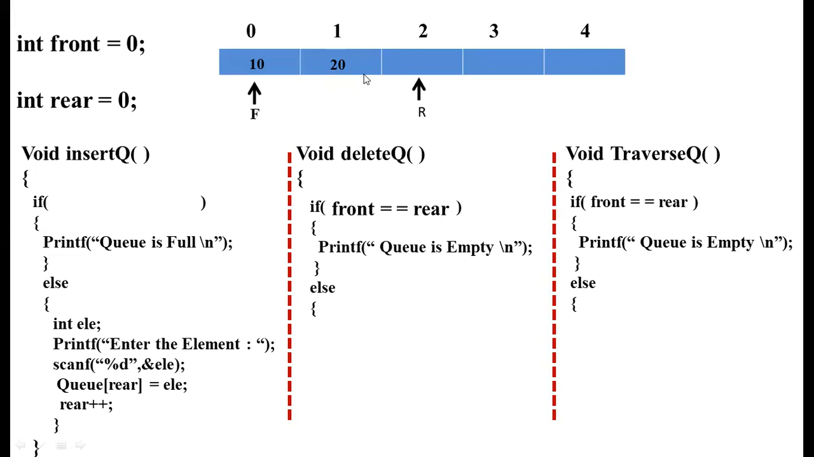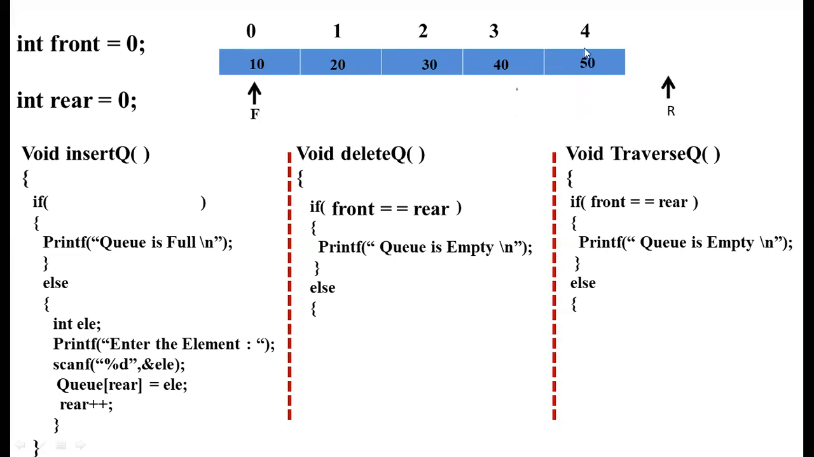In similar fashion, when we insert the third element, say 30, in this position, what will happen? The rear value becomes 3 and it will shift to the fourth position with index value 3. Again, when we insert the fourth element, say 40, the rear value becomes 4 and it will shift to the fifth location with index value 4. Now once again, if I insert the fifth value, say 50, the 50 will be placed in this position and the rear value becomes 5.